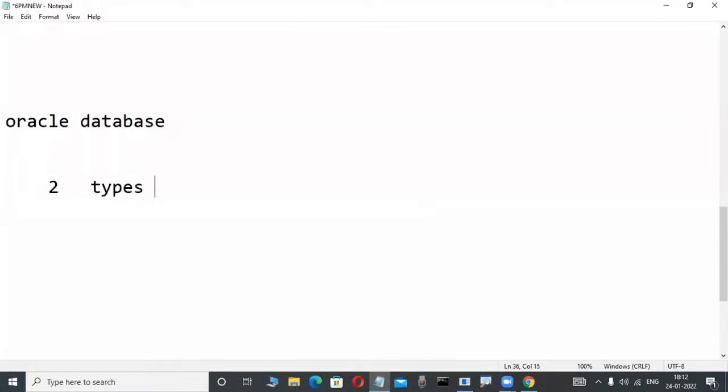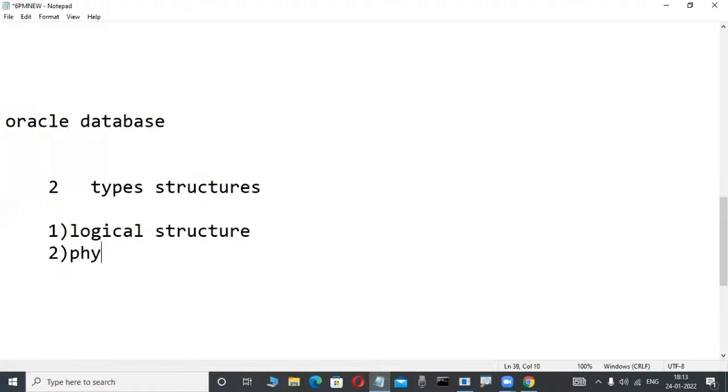One is the logical structure, and another is the physical structure. What is a logical structure?